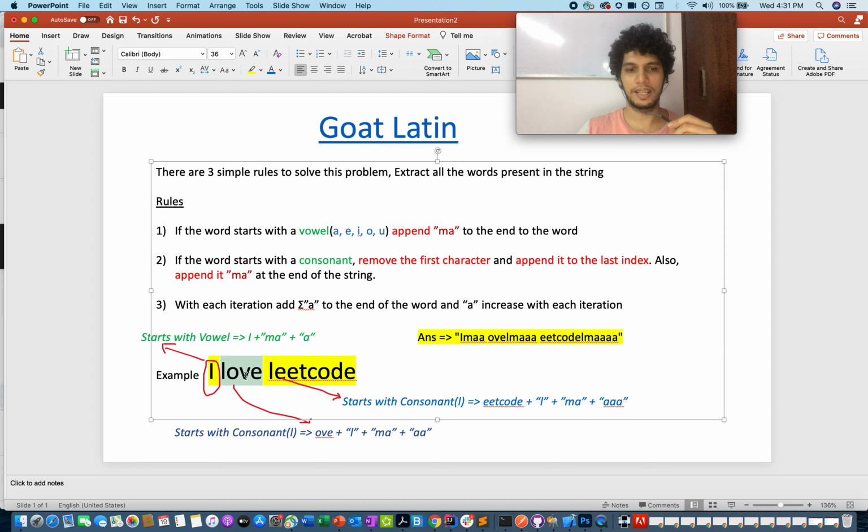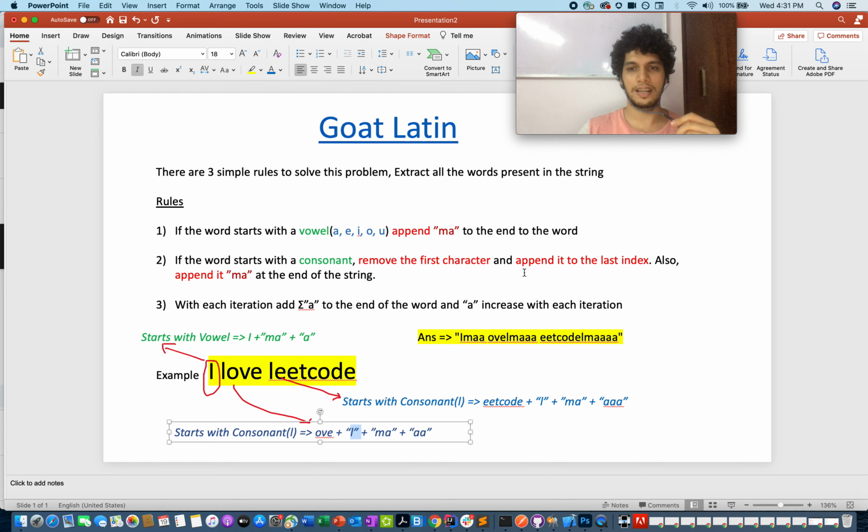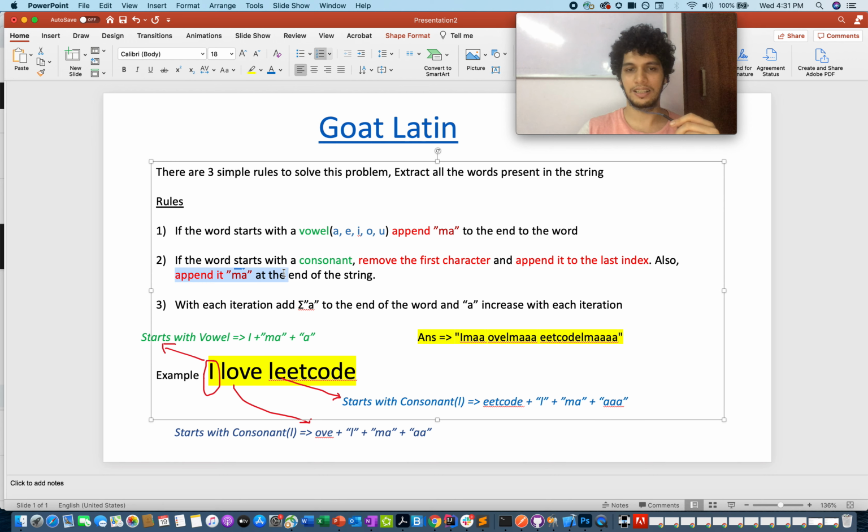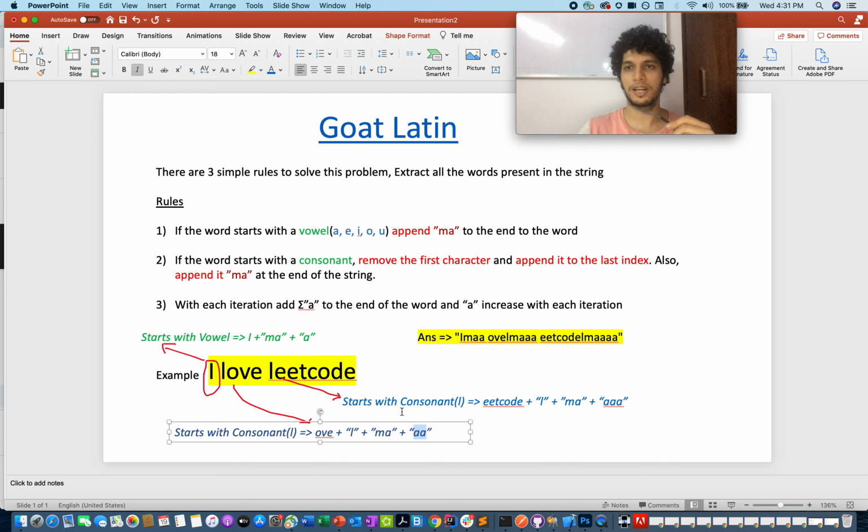The second word is love and it starts with a consonant. So rule 2 applies to this. You'll remove the first character L and append it to the end of it. So OVE stays, L comes and then comes MA as stated in rule 2, and you update the end with double A since it's the second word in your iteration.